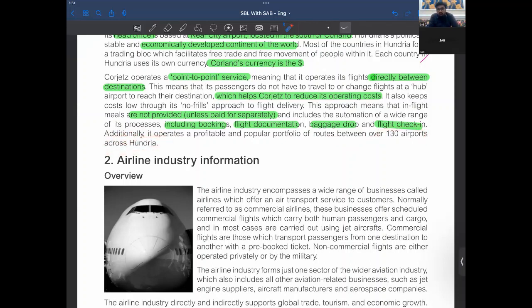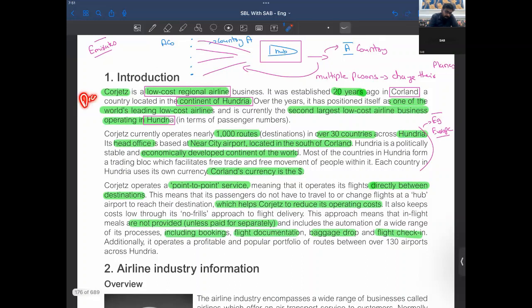So you must have heard of budget hotels, right? Just like Highlight Company, a question tested in December 18, it was a budget hotel. Similarly, this airline is a budget airline. They have given you the information of the Corjets, and they have given you some statistical information. I won't say statistical. I'll just say the inside information of that particular airline.